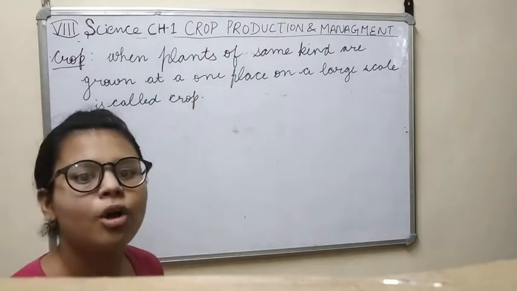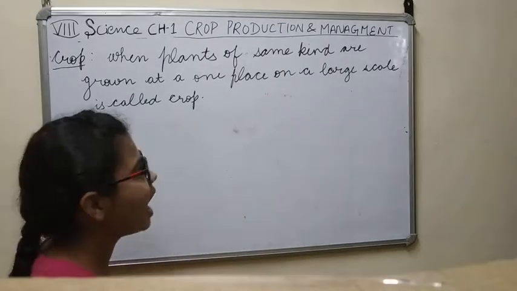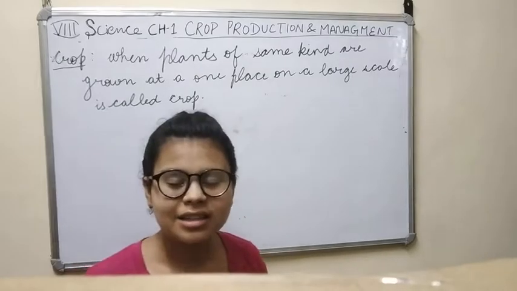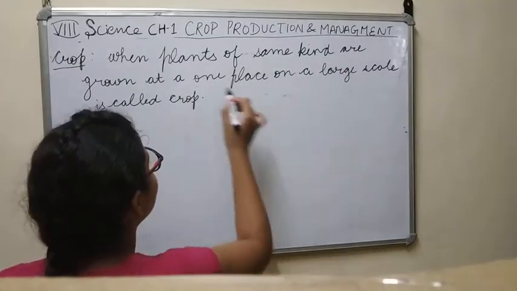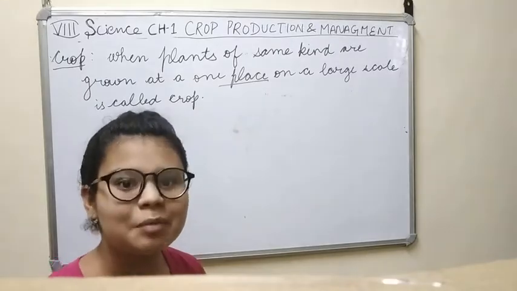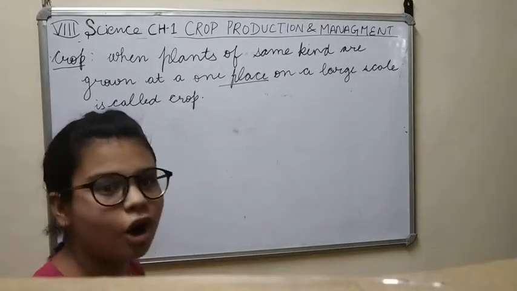Right? Now, what we see here is when plants of the same kind are grown on a large scale, at the same place, at one place, it is known as a crop.